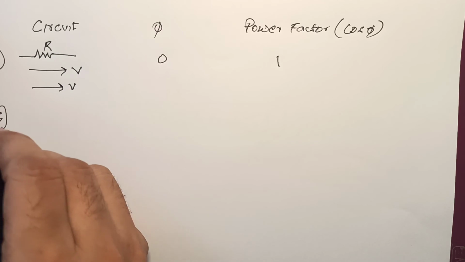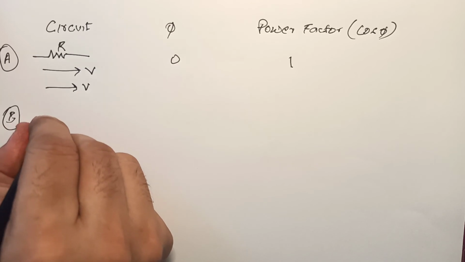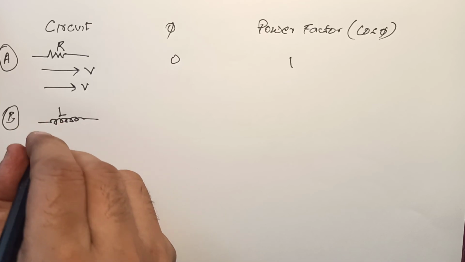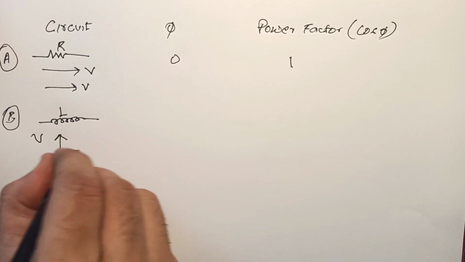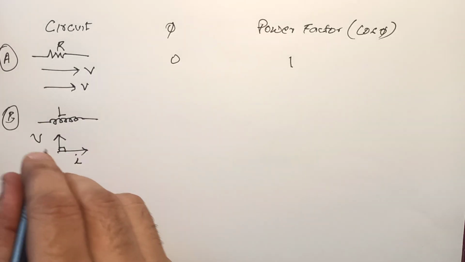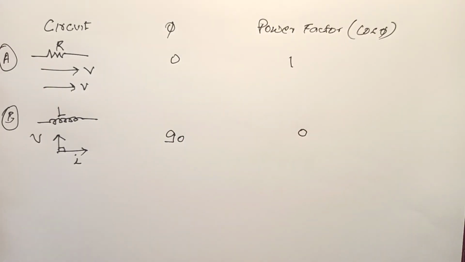Now if I talk about B, then there is one called an inductor. Okay, let's talk about that. So in an inductor we know V and I. Okay, the angle is 90 degrees, so cos 90 is 0. So there is no average power in an inductor circuit, because for half of the cycle it is positive and for the other half it is negative, so both get nullified, right?